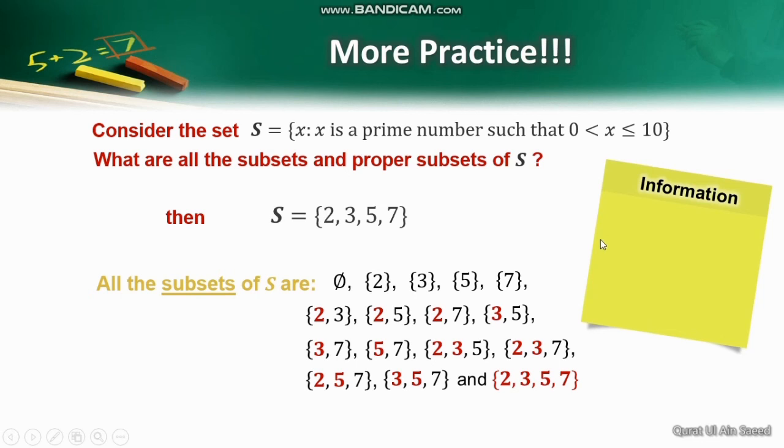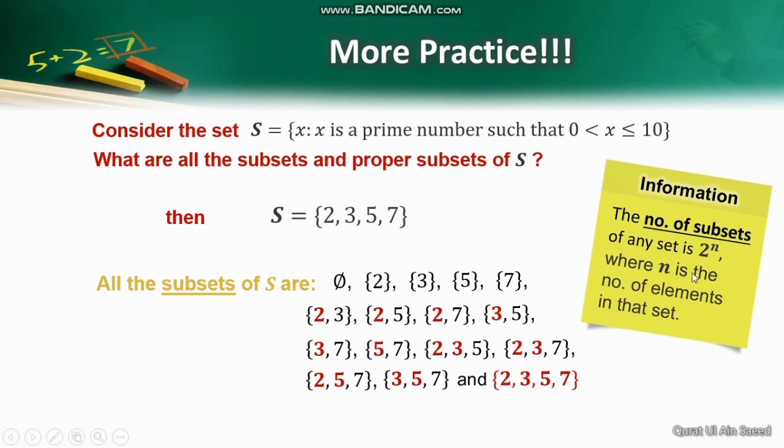If you want to know how many subsets a set possesses in general, it is obtained by the relation 2 to the power n, where n is the number of elements in the set. For example, here the number of elements in S is 4. So we have 2 to the power 4, that is 16 subsets of S. Similarly, a set containing 3 elements will have 2 to the power 3, that is 8 subsets.